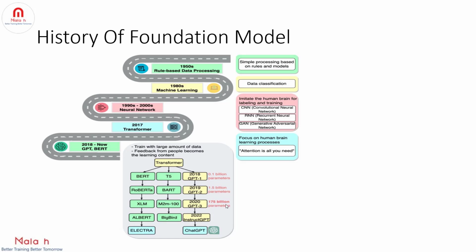175 billion parameters. So when they released ChatGPT, in 1 month they had 100 million subscribers, which was the highest number of subscriptions that happened with any software release. So you can see the exponential growth of AI. So that's about the brief history of foundation models. All right, thank you.